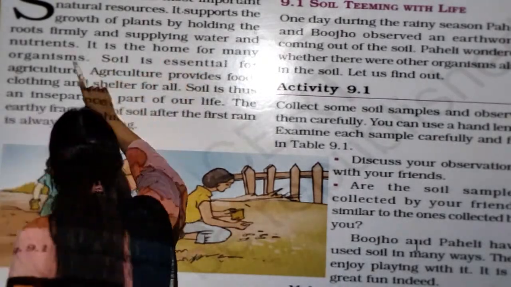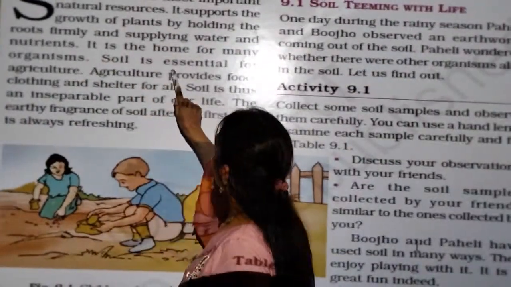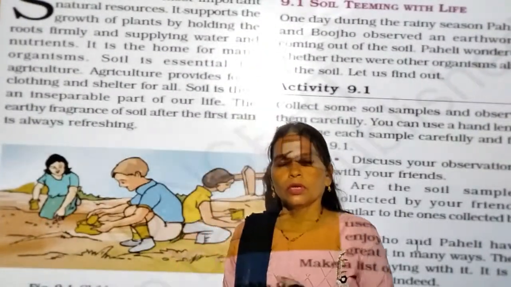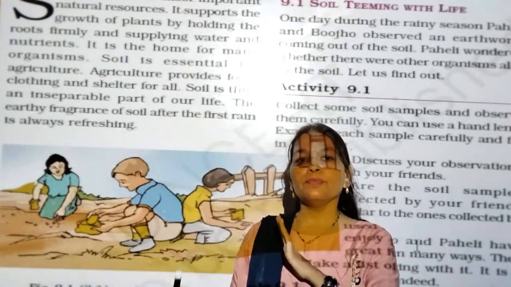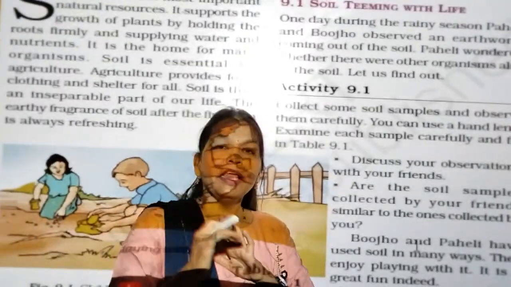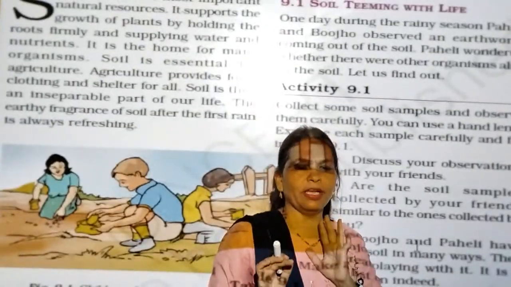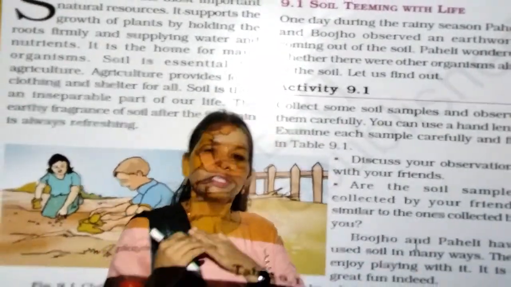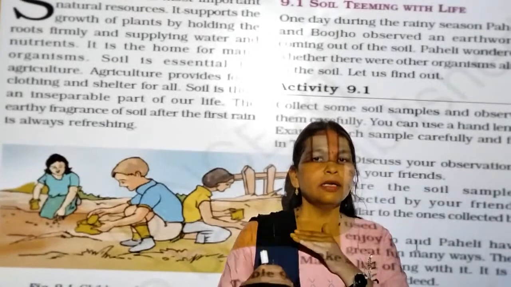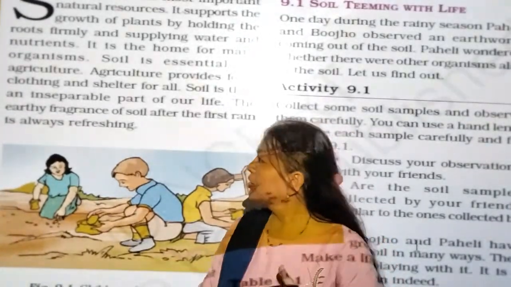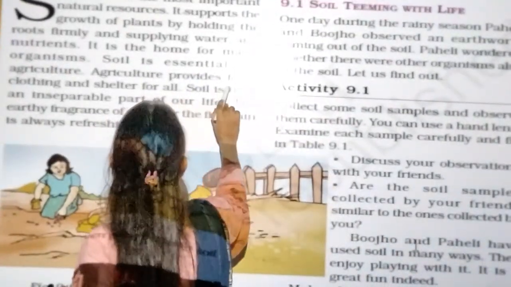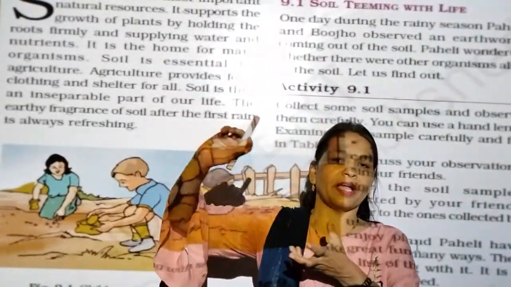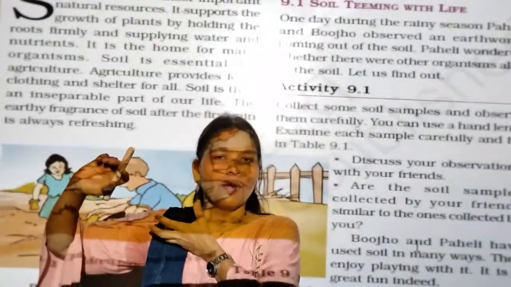It is the home for many organisms. Soil is essential for agriculture. It's a home for many animals that live on the soil, and some of the animals are burrowing. Ant, rabbit, rat are burrowing animals that live under the soil. Agriculture provides food because agriculture depends on the soil.